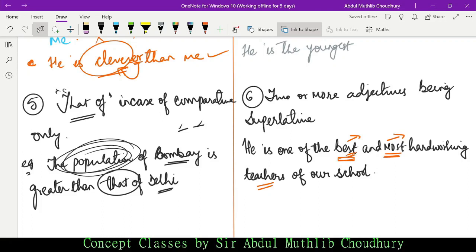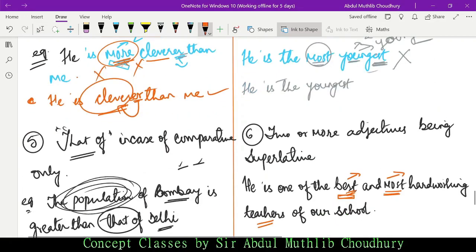Because what is the positive degree of best? Do write it in the comments section down below. If you have watched the video on adjectives, done. And what about most? When do you use most? We use most in case of adjectives with more than one syllable. So these are the cases of two or more adjectives being superlative. Okay, this is number 5.